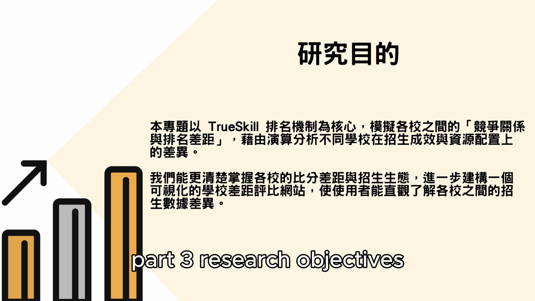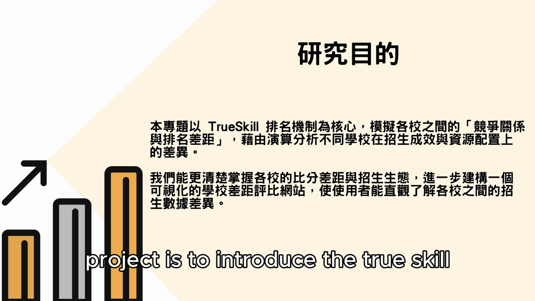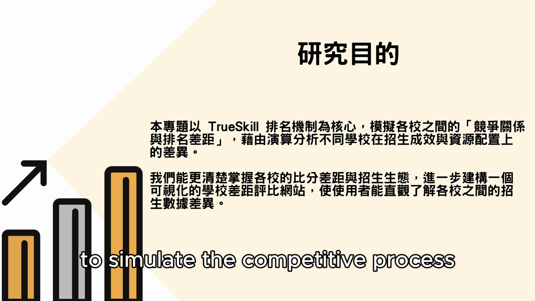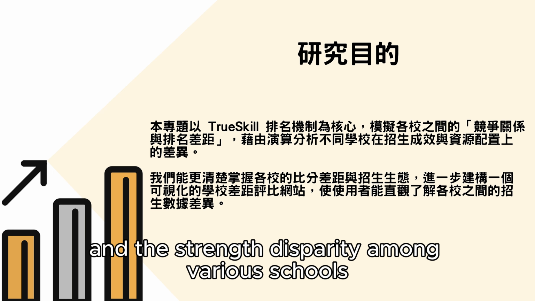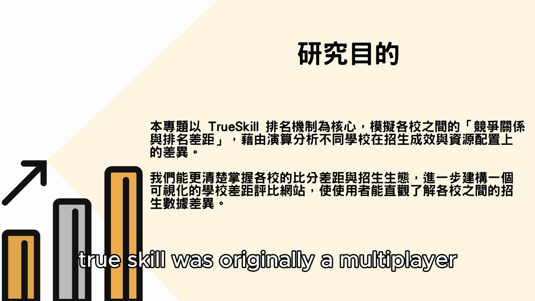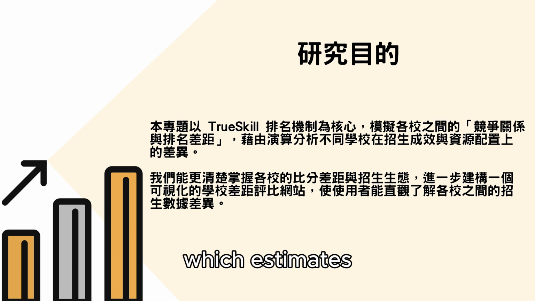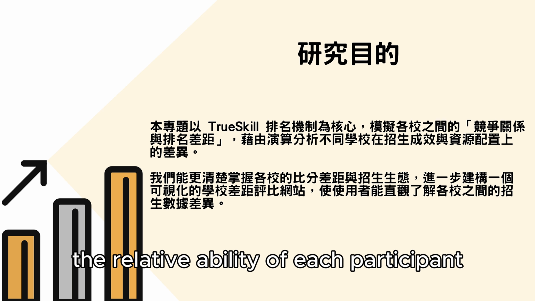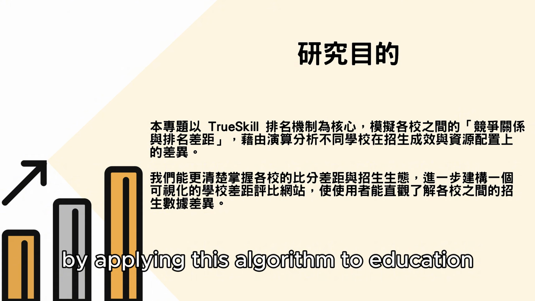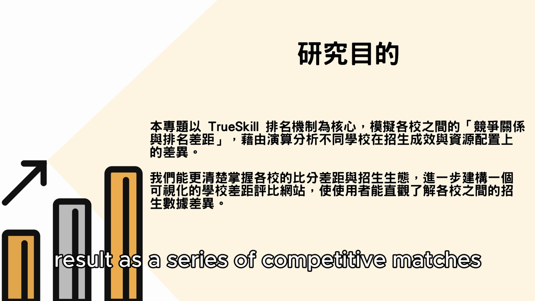Part 3. Research objectives. The main objective of this project is to introduce the TrueSKill ranking mechanism and apply it to the education sector to simulate the competitive process and the strength disparity among various schools in the admissions market. TrueSKill was originally a multiplayer competitive rating system developed by Microsoft, which estimates the relative ability of each participant through match results. By applying this algorithm to education, we treat each school's admission result as a series of competitive matches.